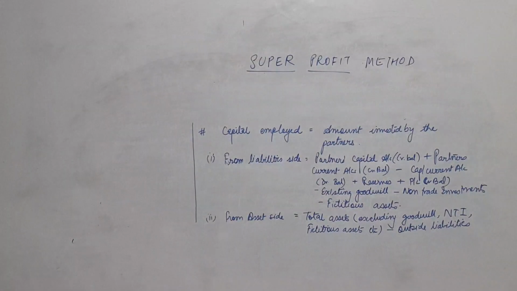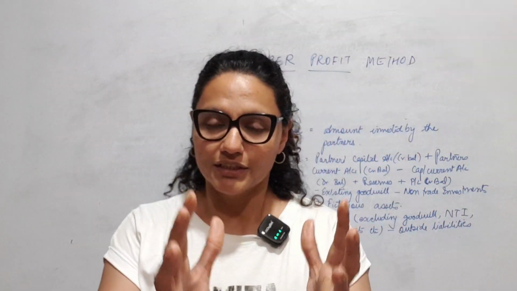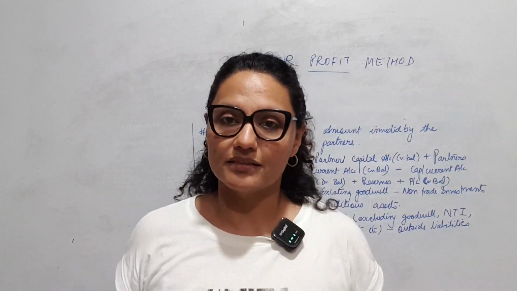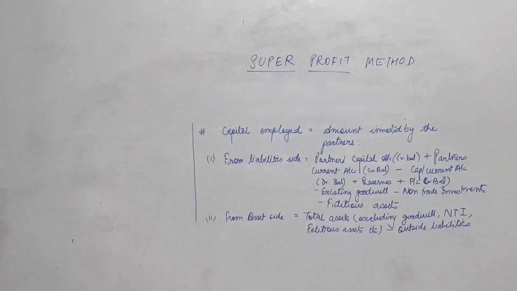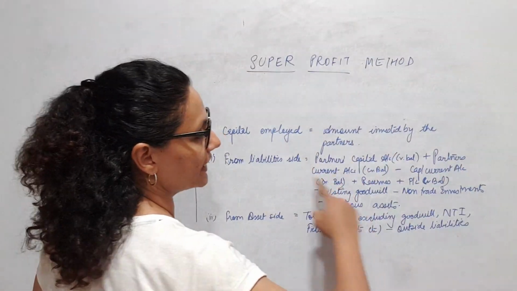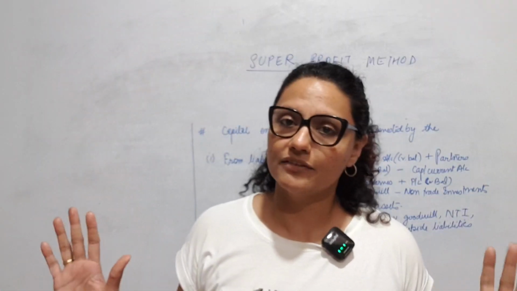Where do we see reserves? Obviously on the liability side of the balance sheet. Whose money is that? Reserves? Obviously partners' profits have been kept aside over a period of time and we have created this reserve. So that money is profit reinvested in the business, right? So that is also part of capital employed of the business. P&L credit balance. If it is undistributed profit, yes, it will show as a P&L account on the liability side. Less. Now, all of this till now was on the liability side. If only this much is given, you will simply add all of this and arrive at your capital employed.